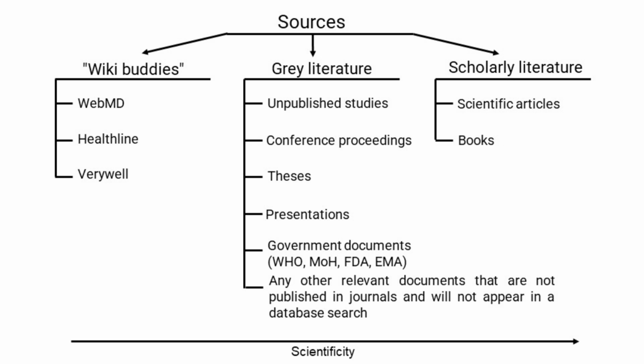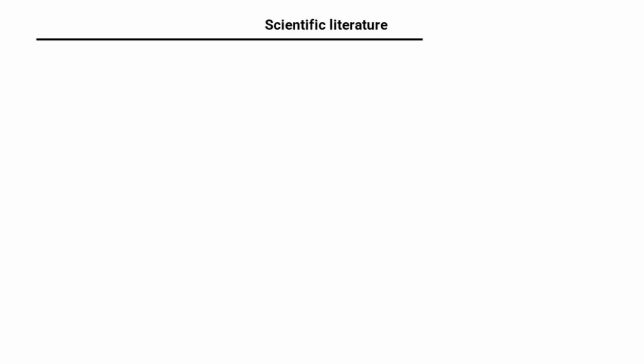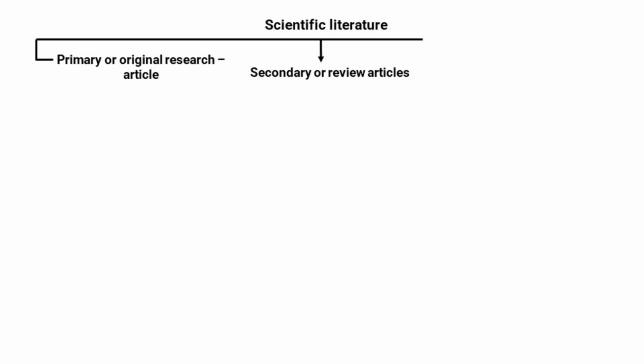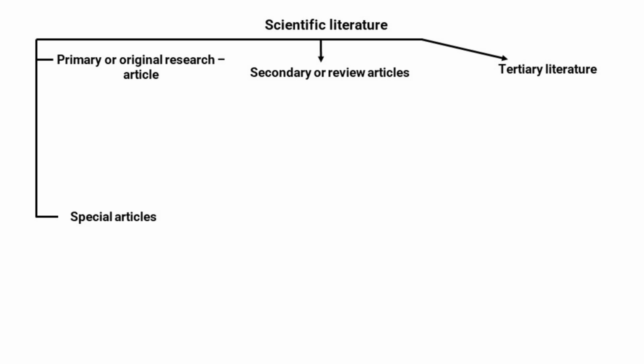To each of these sources, I will record a separate lecture, but today we will talk specifically about the scientific articles. All scientific literature is divided into 4 categories. First, primary or original research is published as scientific articles. They also come in another form, preprints. The second category is secondary literature or reviews. The third category is tertiary literature. And the fourth category, not as obvious, is specialized literature.